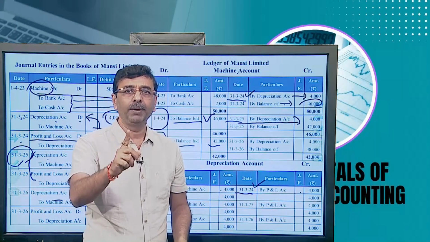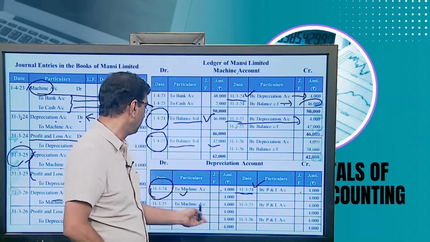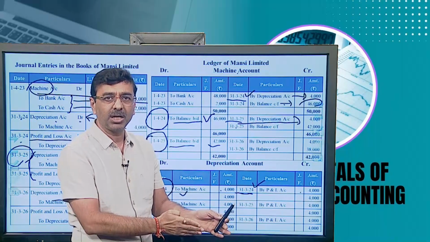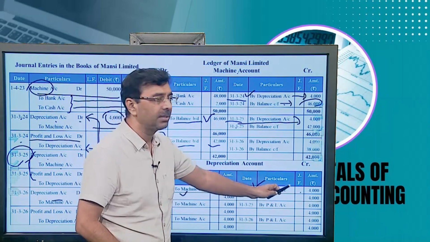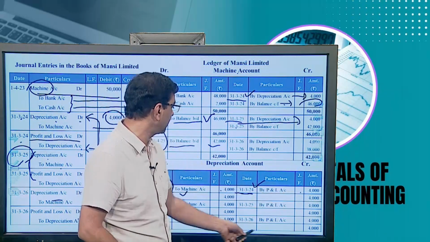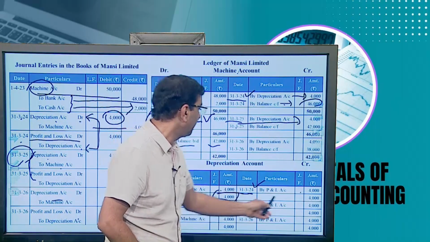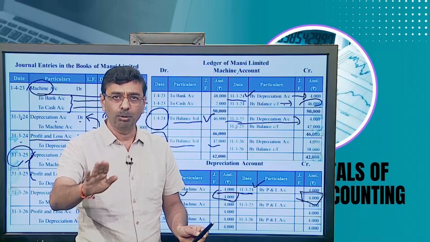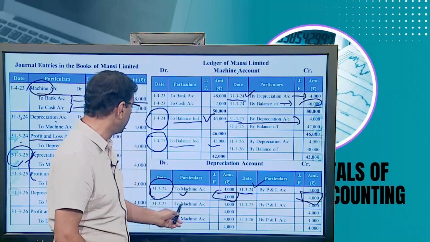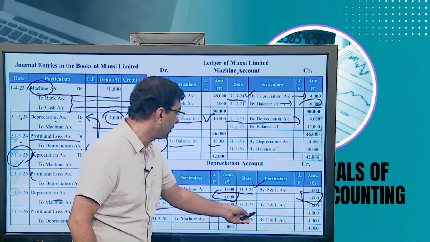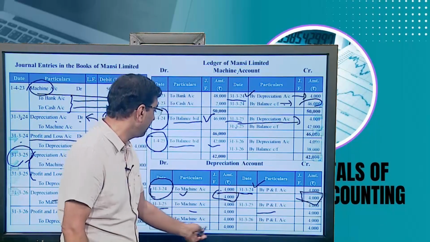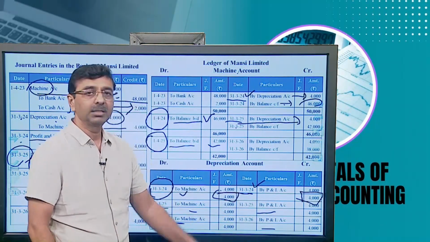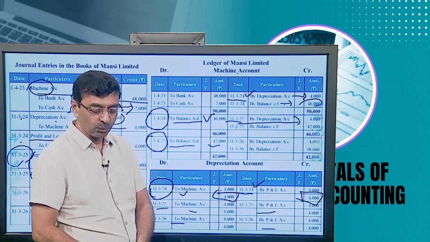The depreciation account is always closed. There will be no balance at all, because whatever depreciation we charge on assets, the same depreciation we will transfer into the profit and loss account. So at the end of the year, the depreciation account will be squared off. So it will be nil, there will be no balance at all. So see, for all 3 years, machine debit and P&L credit, machine debit and P&L credit. So all these balances were squared off.